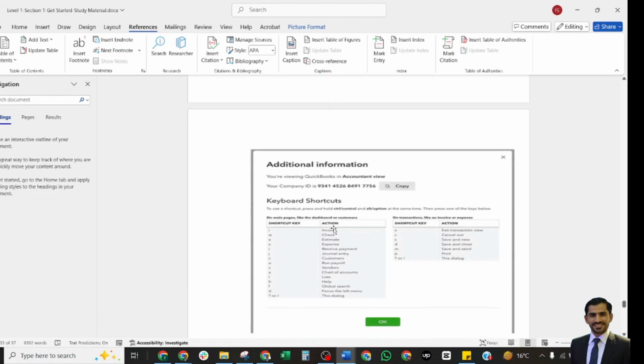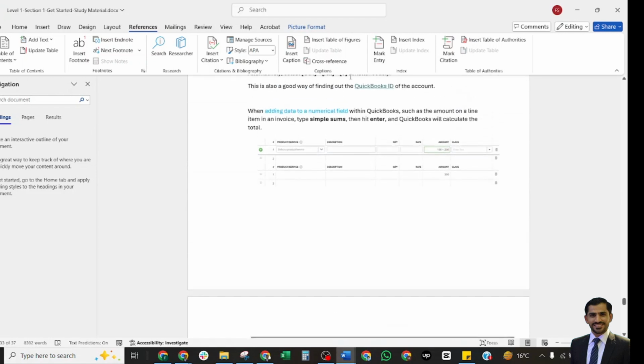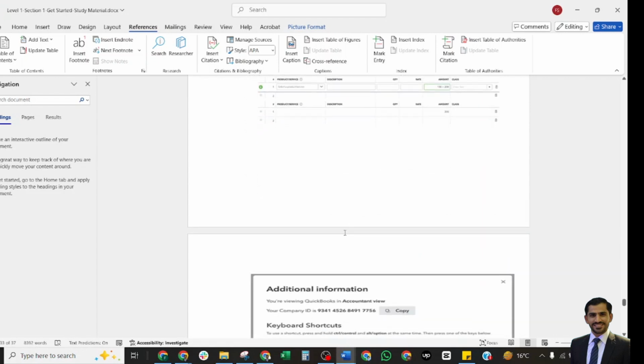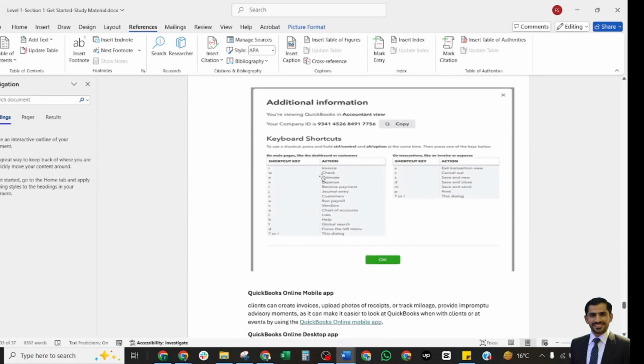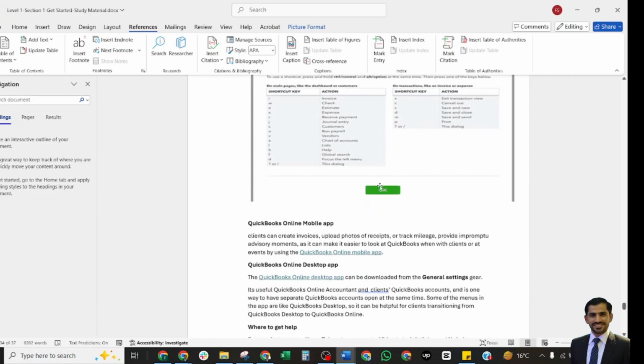Now this is a screenshot of the additional information. You can see the company ID here and the shortcuts we discussed above. This is a screenshot of the keyboard shortcuts. There are many shortcuts, like I for invoices, W for check, X for expenses. These are some shortcuts you can access here.